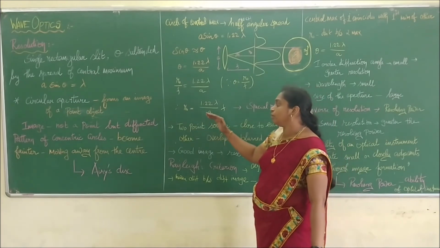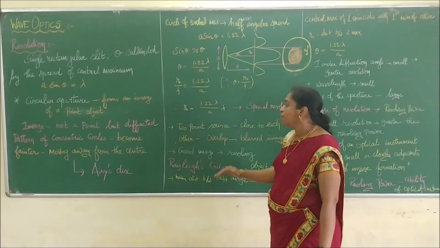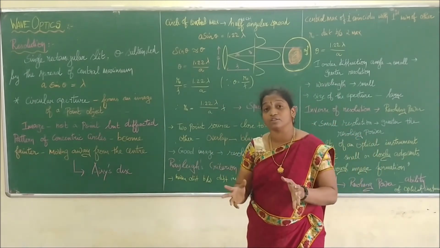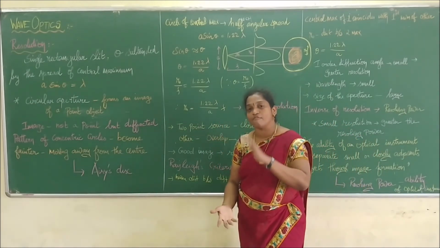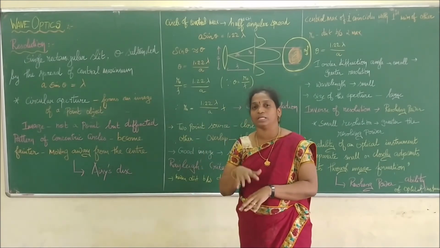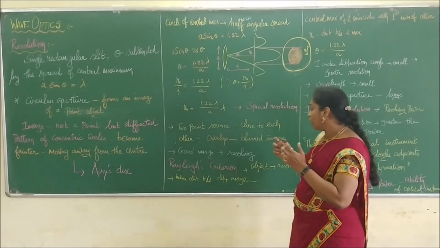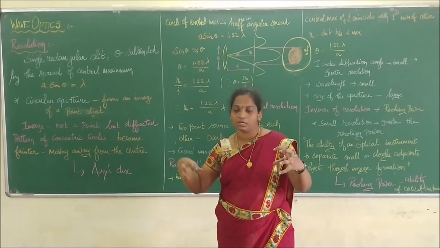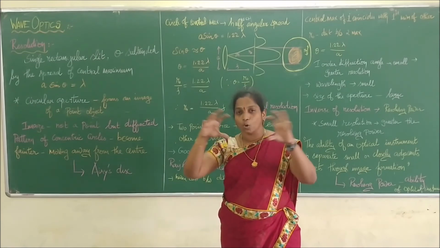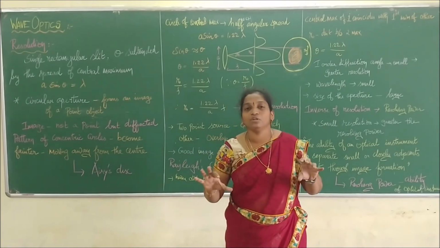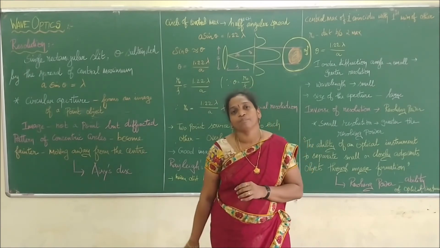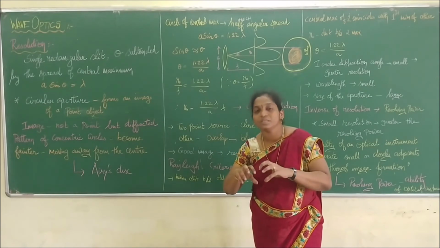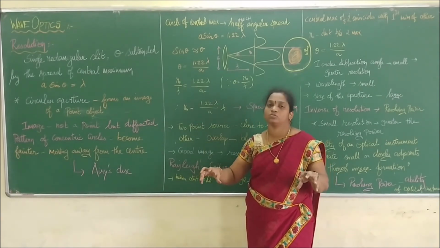Then there are conditions for that. When two point sources are very close to each other, what will happen to the image formation? If I see the diffraction patterns, one will overlap the other, and it will give rise to a confused and blurred image. One brightness merges with the other, and it looks like a totally merged image. We will not be able to see a clear, distinct image. So what do we have to do? We have to resolve the point sources. Resolve means there should be some distance maintained between the two point sources.